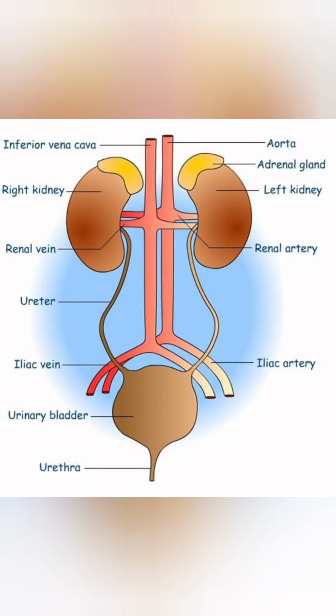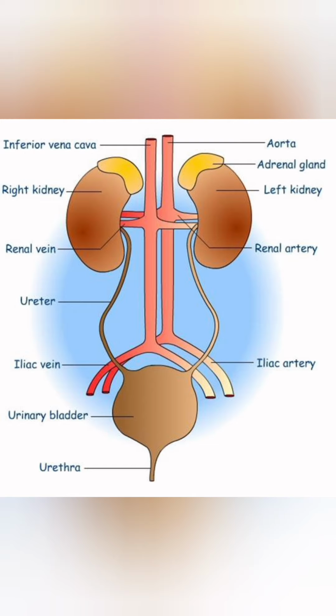The second last one is excretory system. It is also known as urinary system. Its function is gets rid of poisonous substance from the blood and controls the water level in the body. It consists of urinary bladder, urethra, ureter, and kidney.